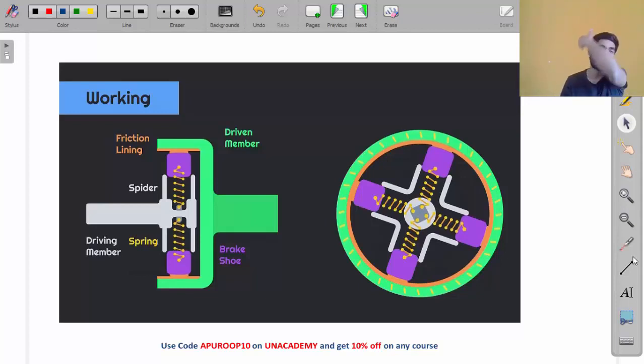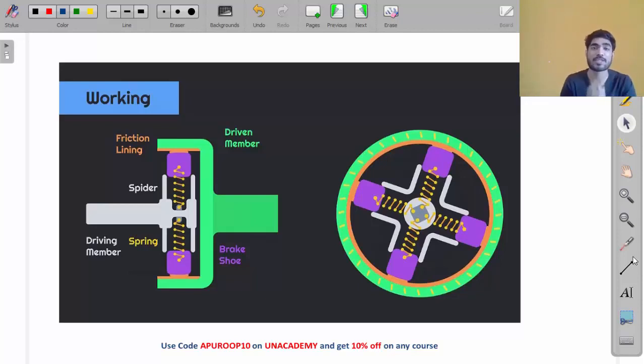Where do you see this type of clutch? You see this type of clutch in mopeds, Scooty, Activa, these types of bikes, my friend. What happens when you start the engine? Speed is low, so it will not automatically engage. But if you accelerate, it automatically engages. You don't press the clutch. In the case of Scooty or Activa, is there any clutch lever, my friend? No. If you increase the speed, it will automatically engage. If you reduce the speed, it will automatically disengage. So engagement and disengagement is automatic, my friend.